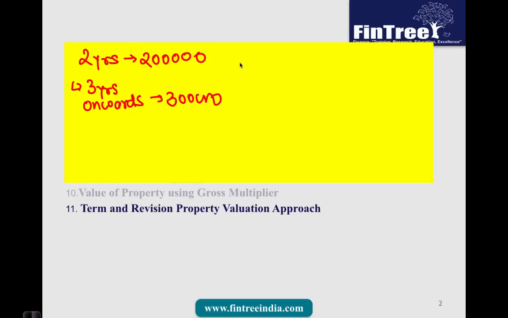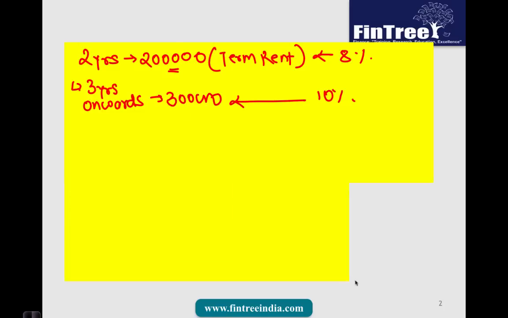So the rent which is a part of the current contract which has already been signed is called the term rent or contract rent. Now let us say the discount rate for this term rent is 8% and the discount rate for this reversion rent is 10%. Why are the discount rates different? Since the current agreement is already signed, this is in a way assured cash flow, and therefore risk is lesser, discount rate lesser. Since this amount is based on what would be the market scenario 3 years from now, it is relatively more risky, so higher discount rate.